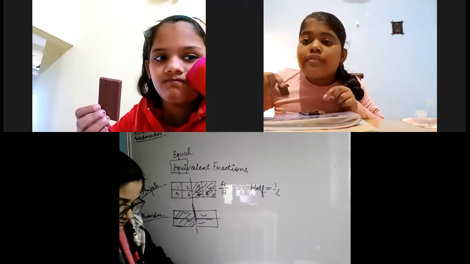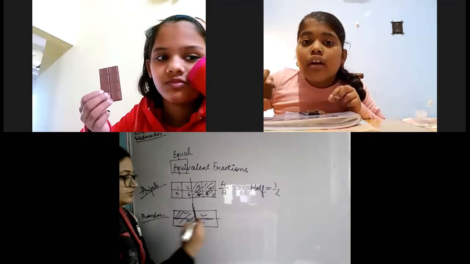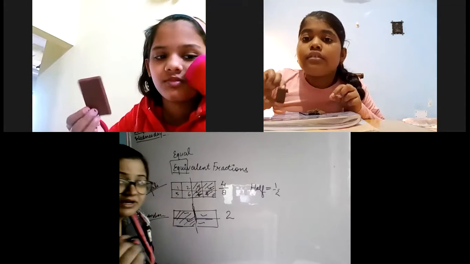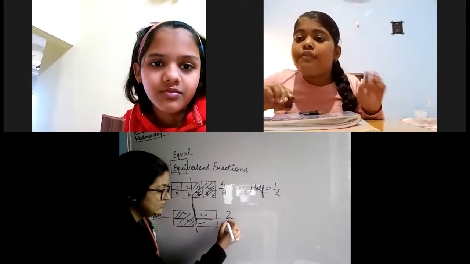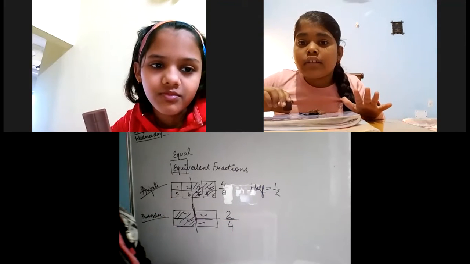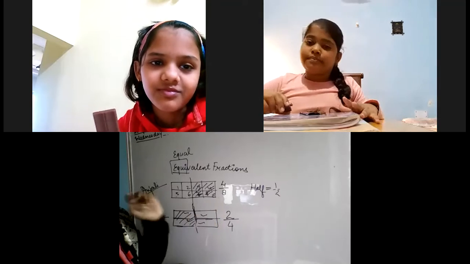Ma'am, I will give her 2 parts. Very good. You will give her 2 parts. And how many parts do you have in total? Ma'am, I have a total of 4 parts. Very good. Very good, Pratishtha. And similarly, Anjali will do.